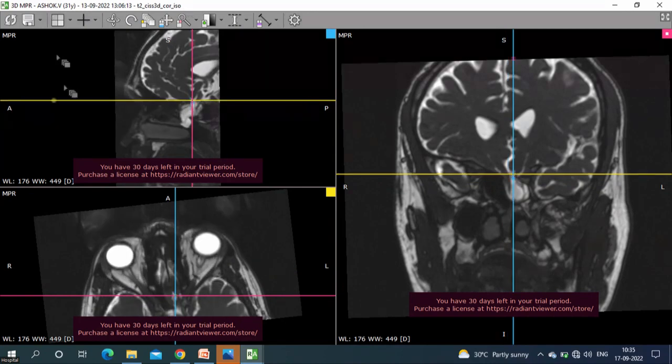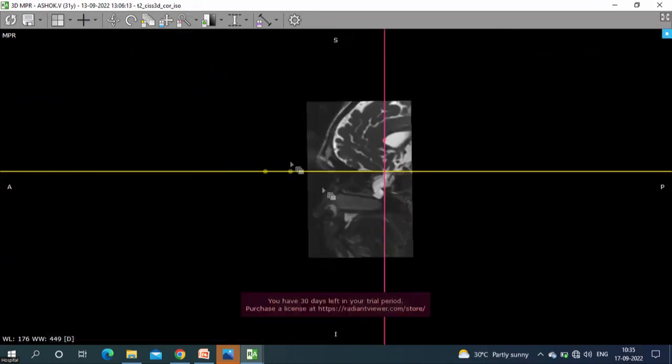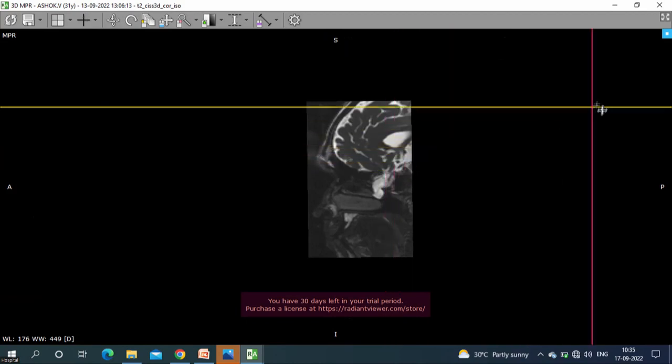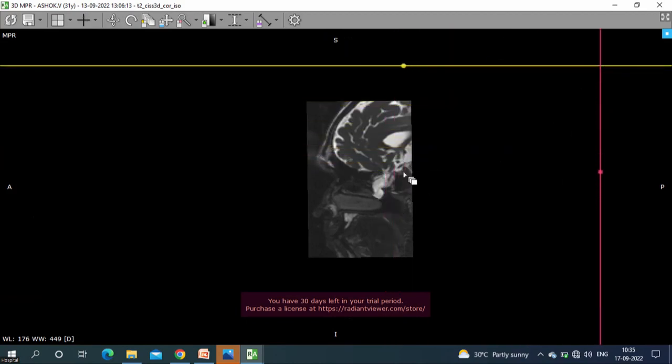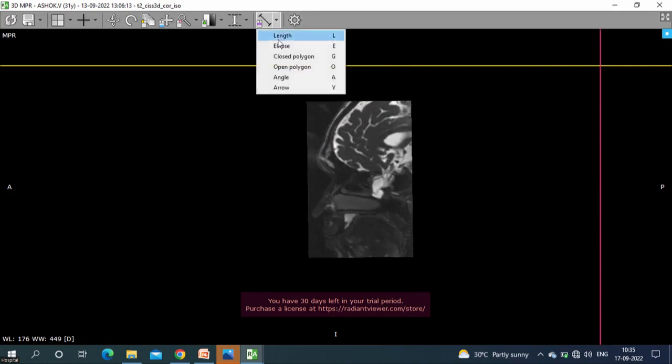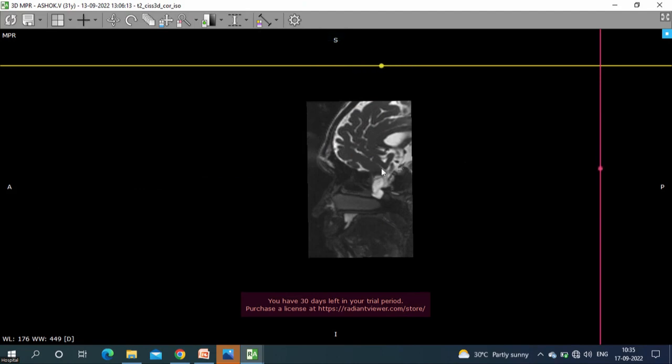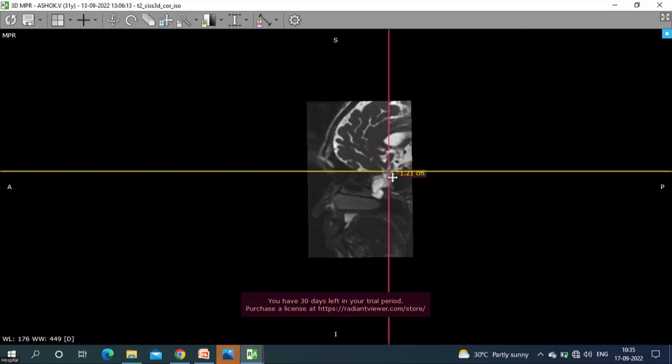site of defect in the coronal section, in the sagittal section now, can you see this? Yes. So this is the sphenoid pneumatization behind. That's the sphenoid behind. And this is a defect, you can say almost a centimeter or so. We can measure this. That's a defect, you can say. More than a centimeter you can see. Can you see in the anteroposterior plane? Yes. More than a centimeter size defect in the planum sphenoidale.